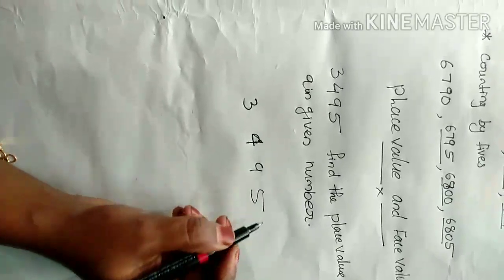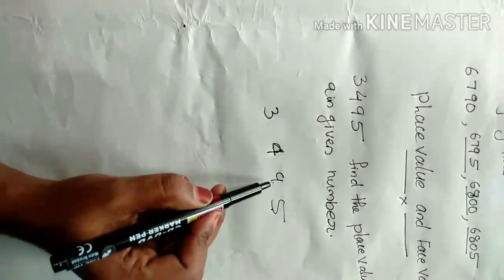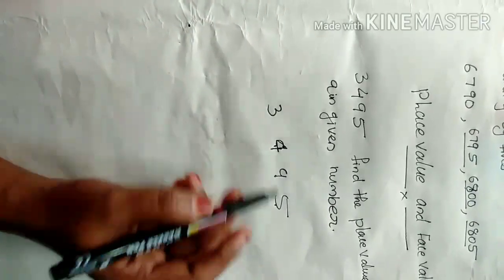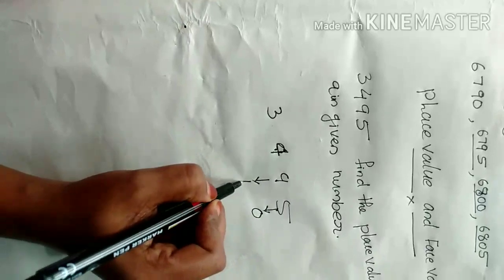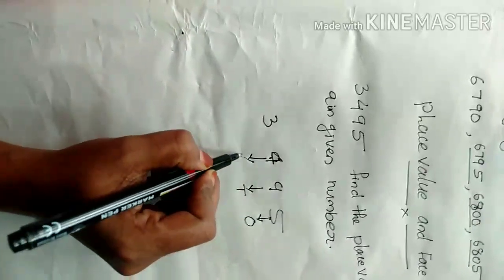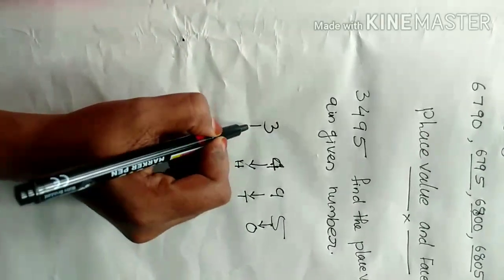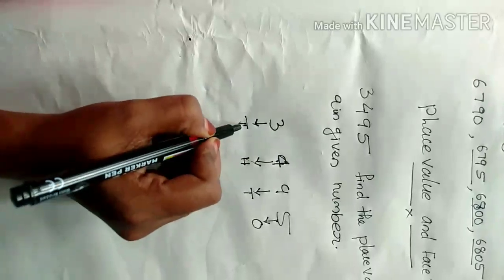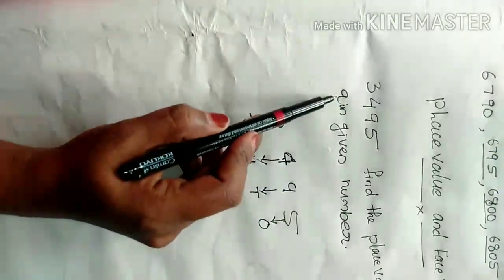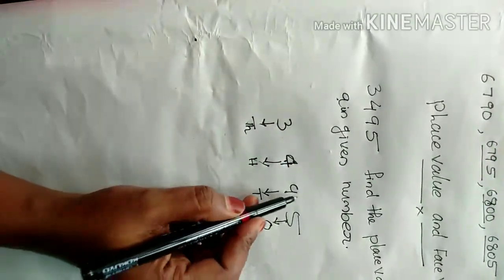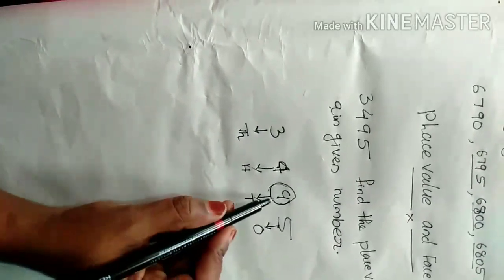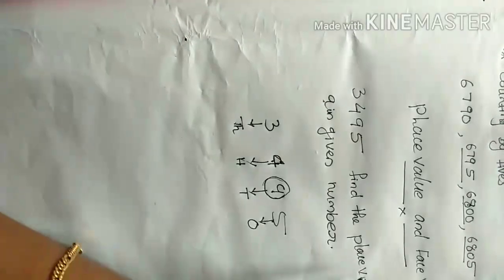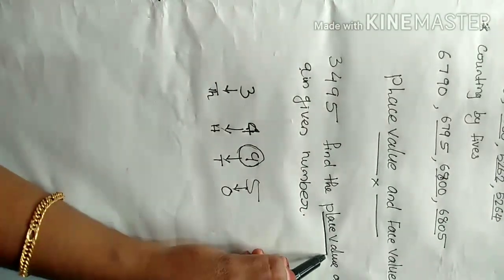First we write that number, 3495. Then I write the places: ones, tens, hundreds and thousands. Then what is the place value of 9 here? Where is 9? Yes, this is 9.